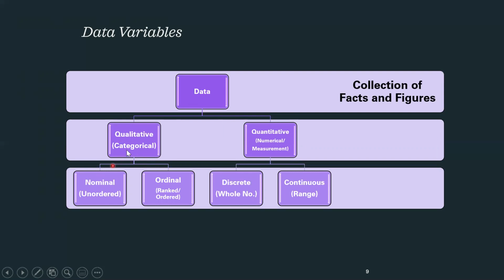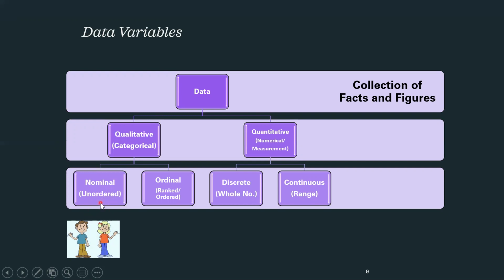The further classification of the qualitative data is done here as nominal and ordinal, and quantitative is further classified into discrete and continuous. So, what is nominal data? When there is no superiority or inferiority in the variable, like gender. For us, male and female are the same. There is no superiority, inferiority. So that kind of data is the nominal variable.